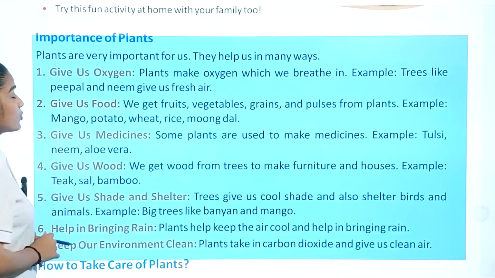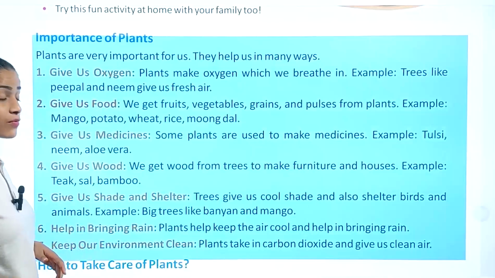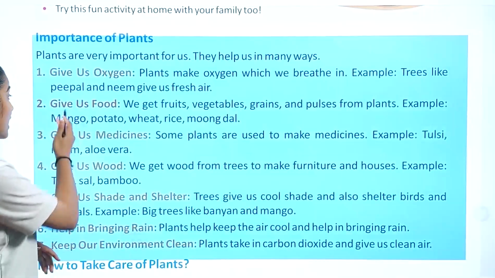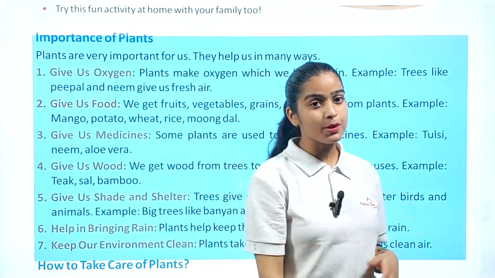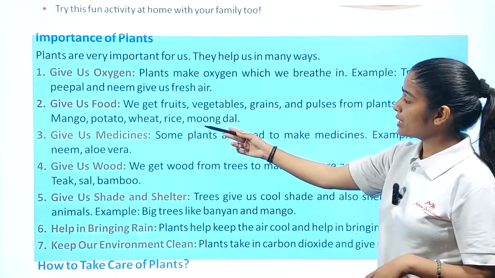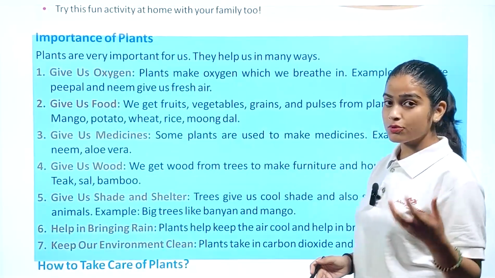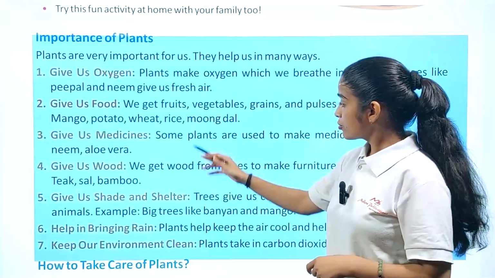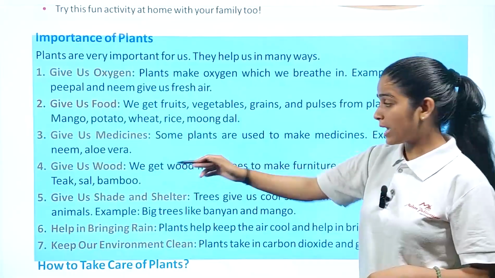Give us food. We get fruits, vegetables, grains and pulses from plants. Without plants, we cannot imagine any kind of fruit, any kind of vegetable, any kind of pulses in our life. Example, we have mango, potato, wheat, rice, moong dal. Give us medicine. As we already discussed, tulsi is a medicinal plant. So some plants are used to make medicines. Example, tulsi, neem, aloe vera.